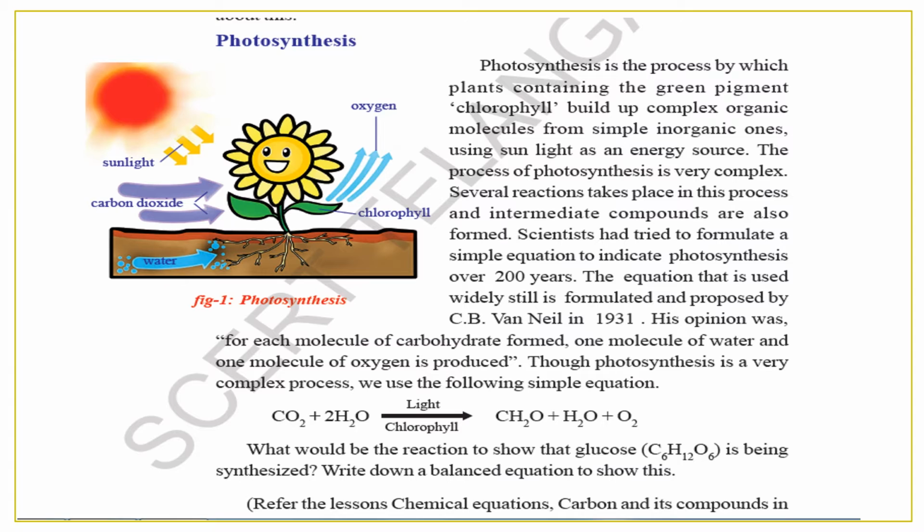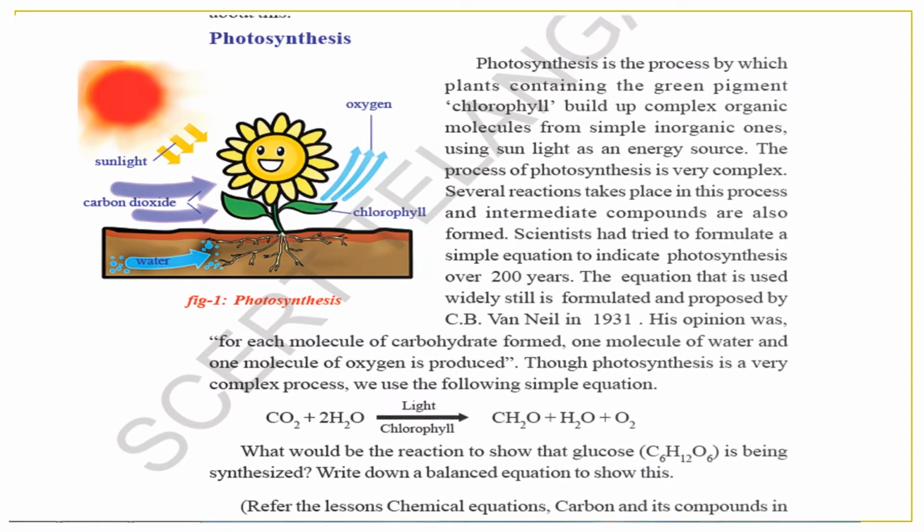Van Niel in 1931. His opinion was that for each molecule of carbohydrate formed, 1 molecule of water and 1 molecule of oxygen is produced. Though photosynthesis is a very complex process, we use this simple equation: carbon dioxide CO2 plus 2 molecules of water 2H2O in the presence of light and chlorophyll. Learn this well. Gives you CH2O plus water plus oxygen. What would be the reaction to show that glucose C6H12O6 is being synthesized? Write down a balanced equation.